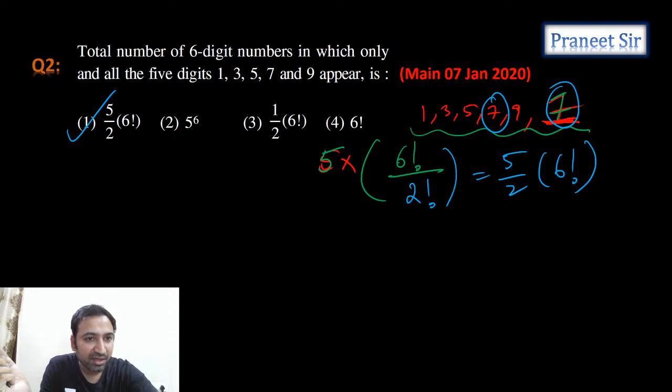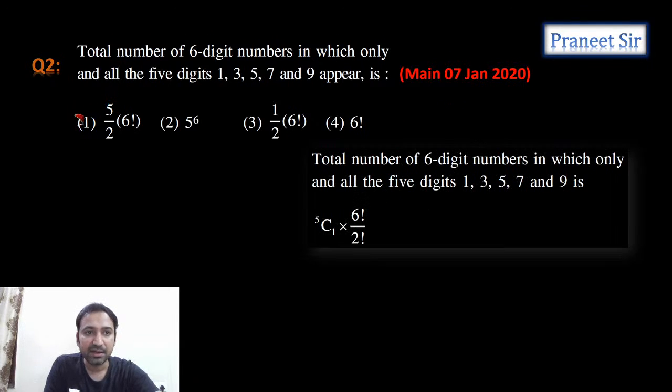So guys, clear now? Everyone understood how we got the first option? Right, perfect. So with these 5 digits only we need to make a 6-digit number. So that means 1 digit should get repeated. So what is that digit? That digit you can take 1, 3, 5, 7, 9, anything you can take. So 5 possibilities. Let's assume I have selected digit 7. As digit 7 is repeating 2 times, the total number of arrangements of 6 digits should be 6 factorial by 2 factorial. Perfect. So we get 5 by 2 into 6 factorial. The first option is the answer.